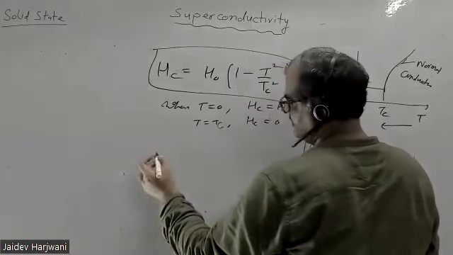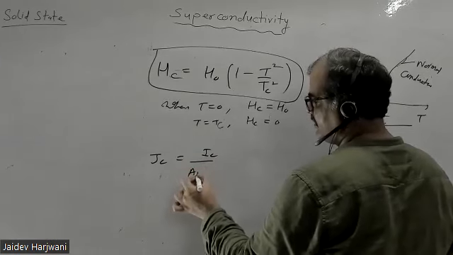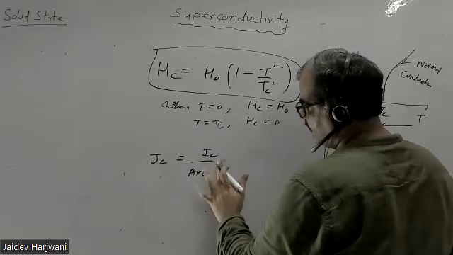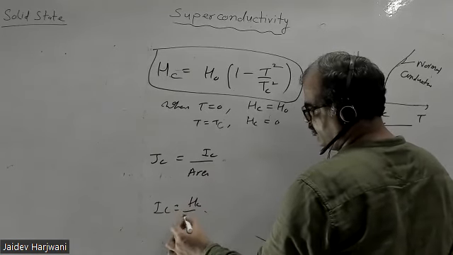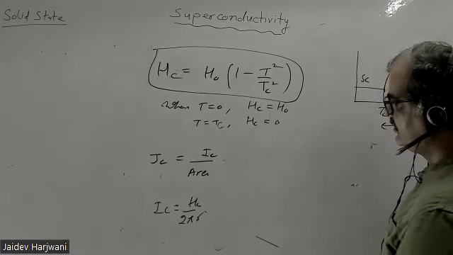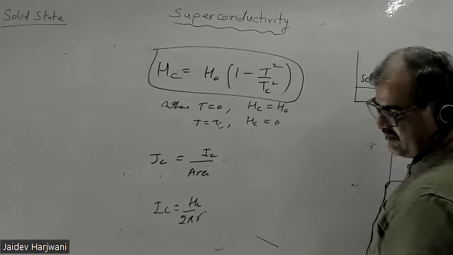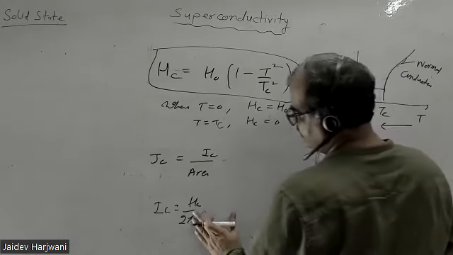Similarly, current density JC is IC upon area. And I told you what IC is: IC is HC upon 2 pi R, or I am writing it opposite?